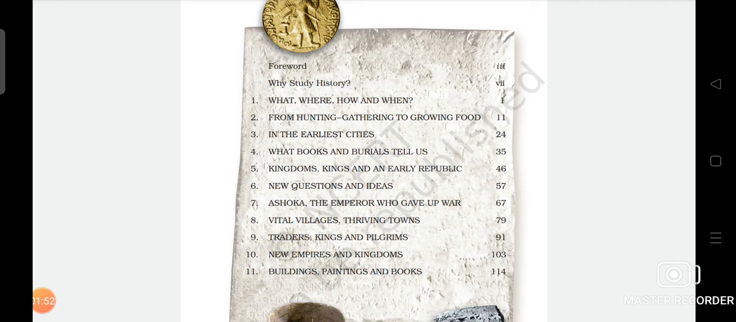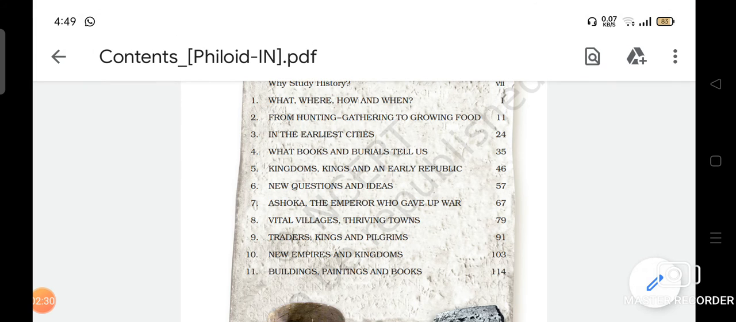The next chapter is In the Earliest Cities. In it we will understand and learn about the Indus Valley Civilization. These were India's earliest cities, so we come to know about that in the third chapter. The fourth chapter is What Books and Burials Tell Us. This deals with the burial practices in the Indus Valley Civilization in the ancient era, how they usually did burials and cremations.